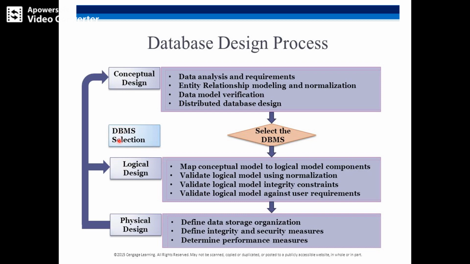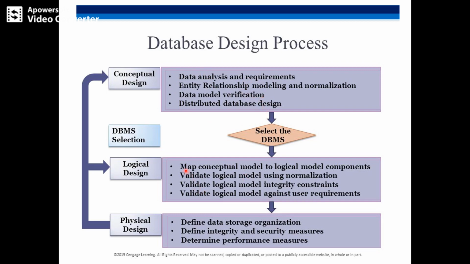Next we select the database, that is, what type of database language you want to design in. You might use PostgreSQL, SQL or MySQL; any database language you can select. Then we will start converting the conceptual design into the logical design. The logical design is the third phase of the database design process, where we work on the information we have retrieved from the conceptual design.